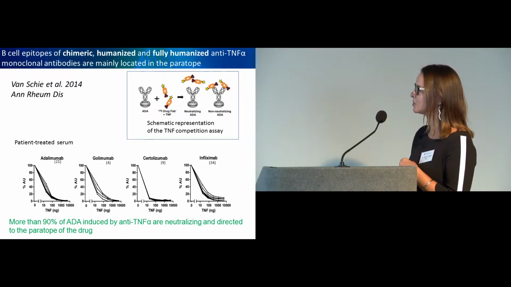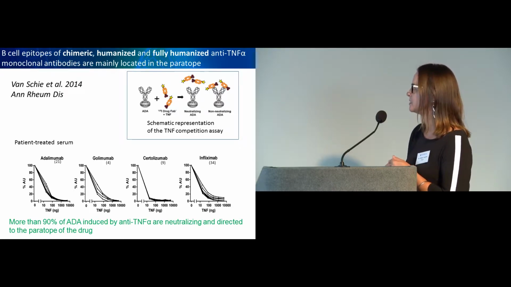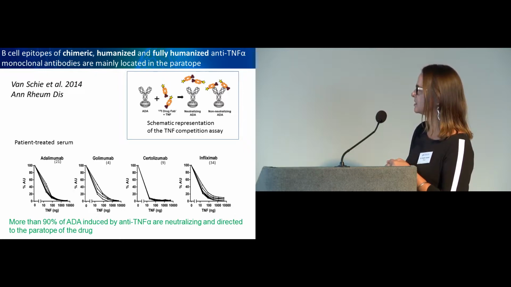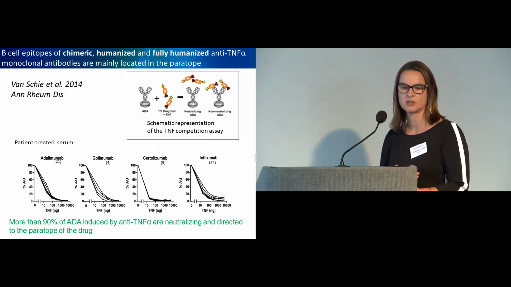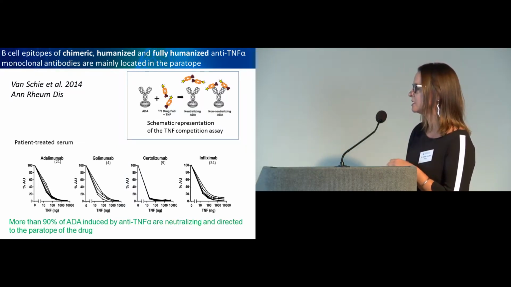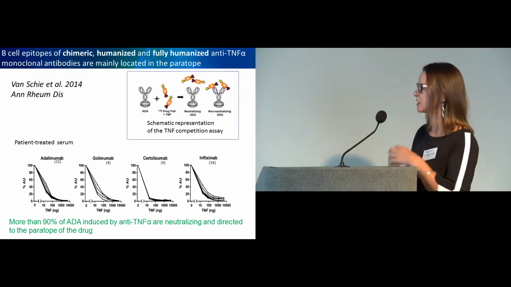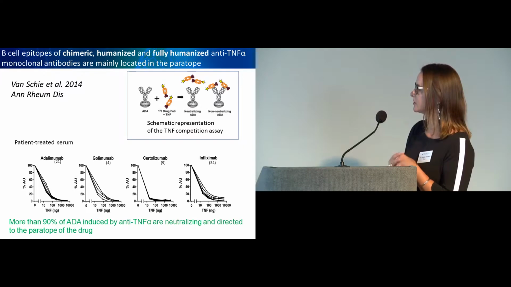They were working with the serum from patients that have been treated with these different biologics, and they did a TNF competition assay to look at the capacity of these different sera to inhibit binding to the drug. In other terms, do the ADAs recognize the same epitope on the drug that the TNF does?